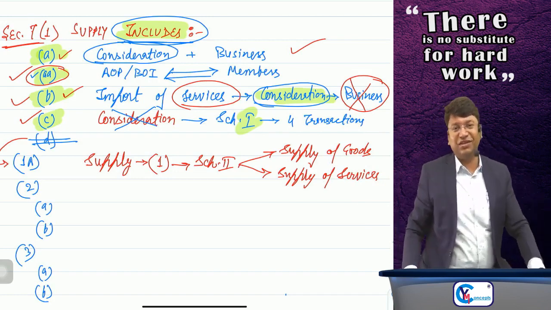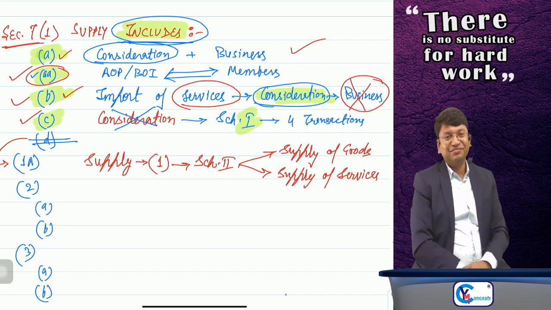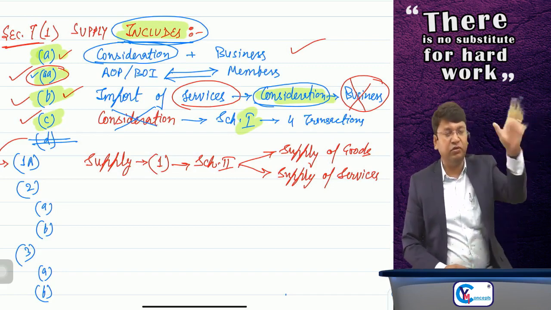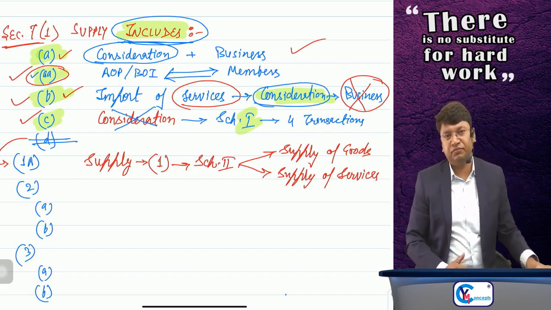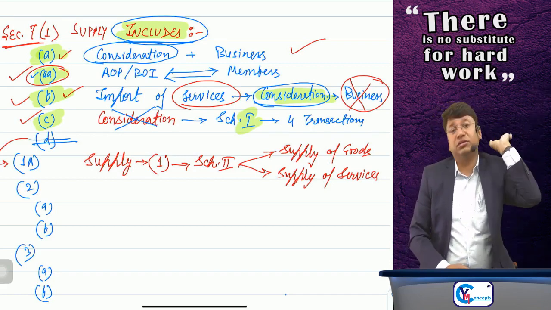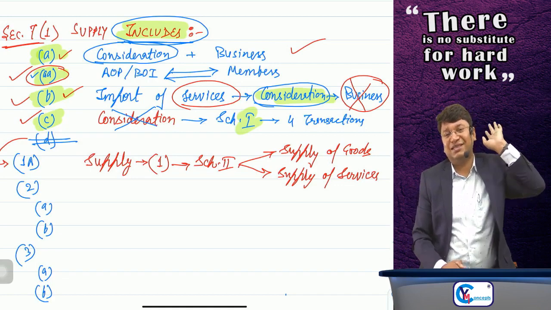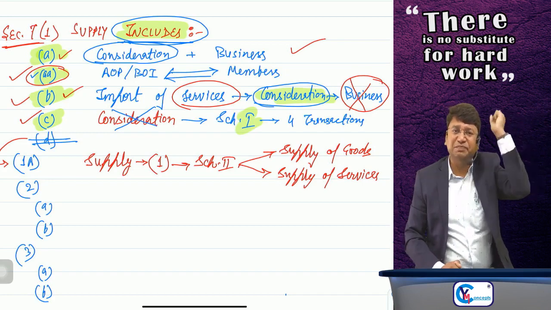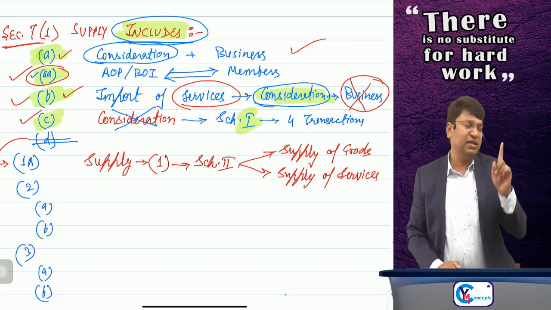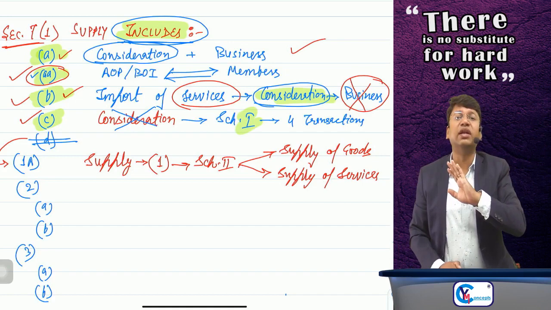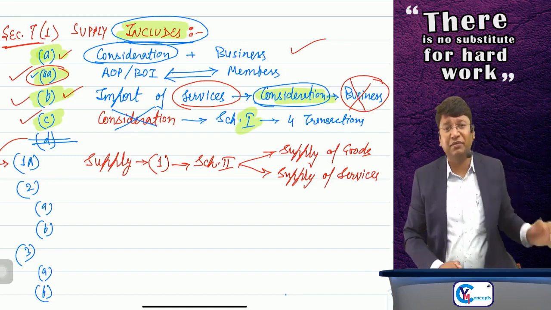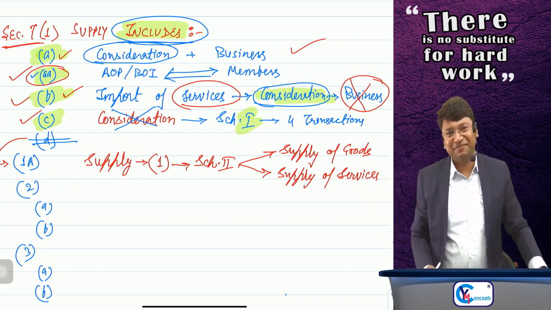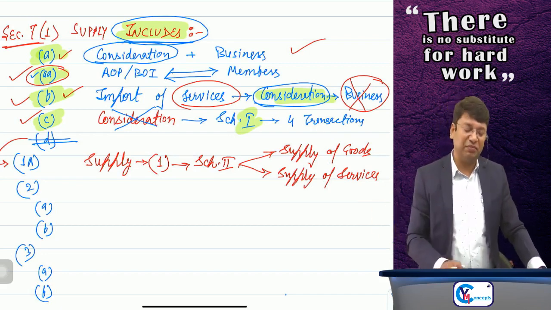So now we are covering Schedule 2. There are 6 paras where the government has predefined that yes, it will be supply of goods, no need to make any dispute. There were disputes in the earlier laws, service tax, excise, VAT laws. To remove all these disputes, the government has specifically given Schedule 2, and they said that yes, it is supply of goods, it is supply of service, no need to fight with the department, and even the department can't fight with the assessees. Clear? So just to remove the ambiguity, Schedule 2 is given.